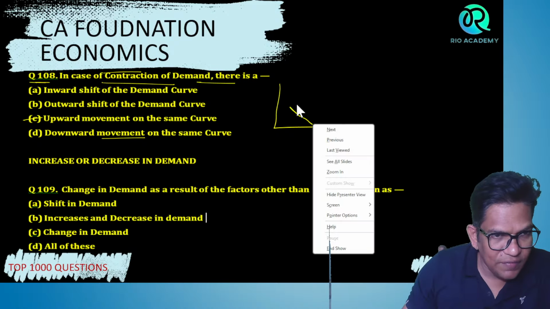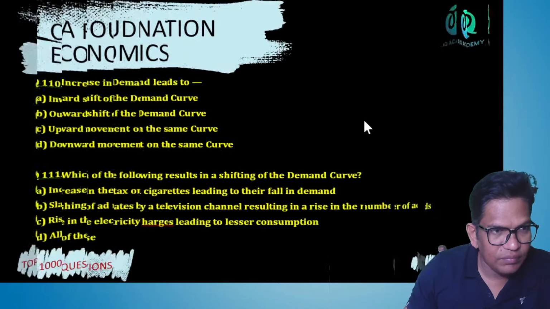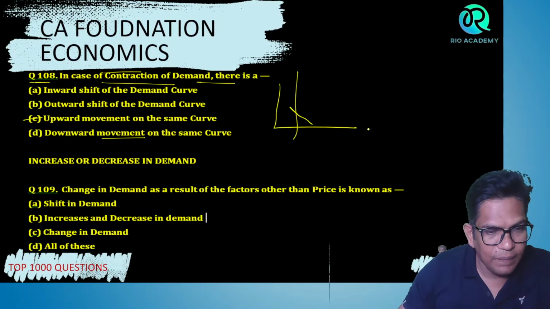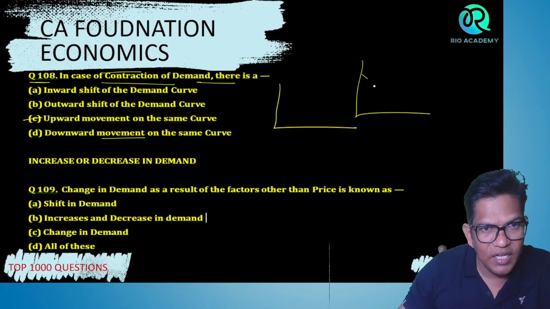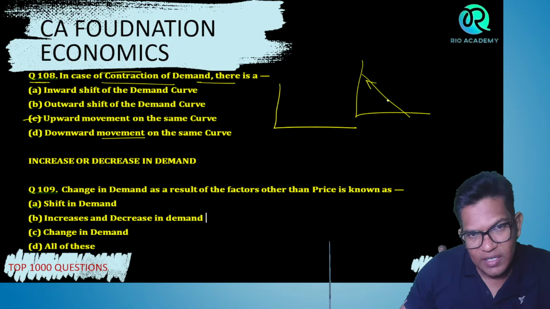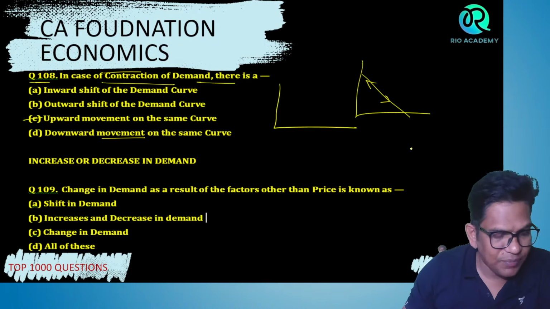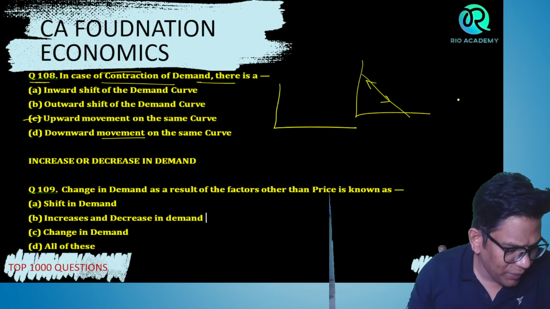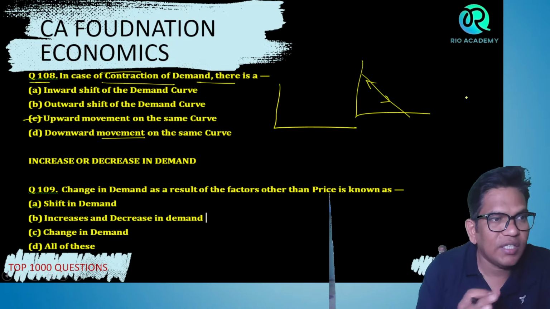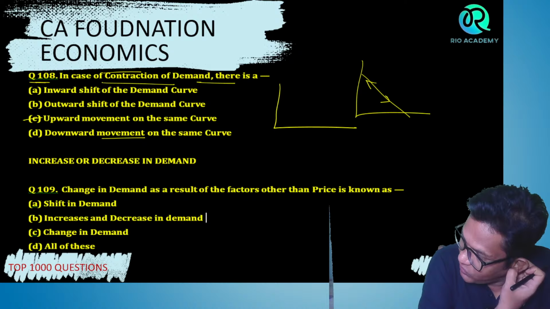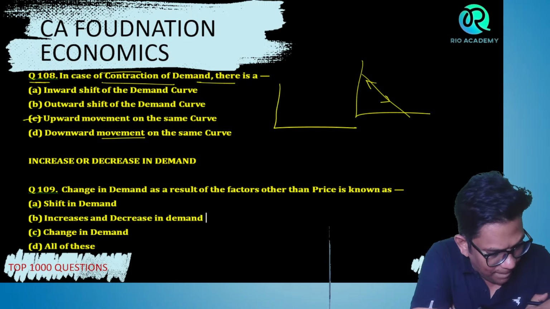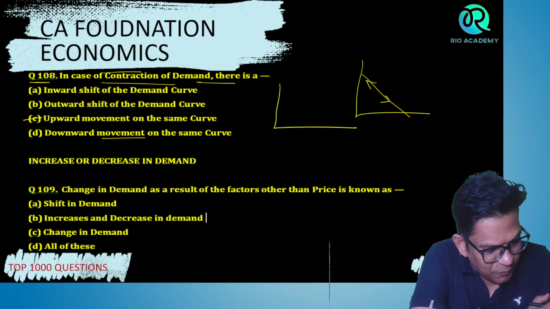See, assume that this is your demand curve. If it's going upward movement, that means contraction, and if it's going downward movement, what does that mean? Shrinking is contraction, right? If it's going downward movement, what does that mean? Tell me, बच्चों.